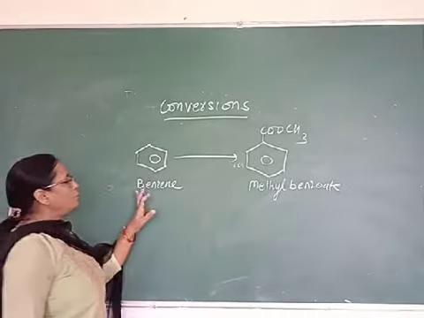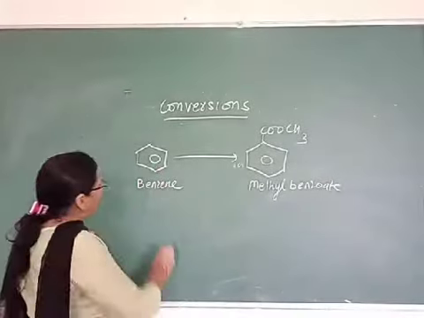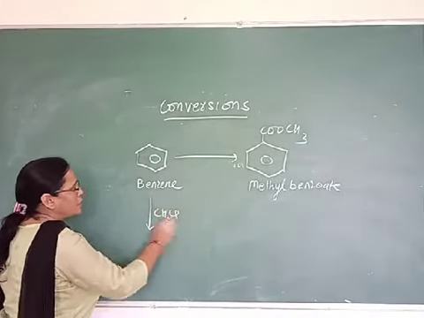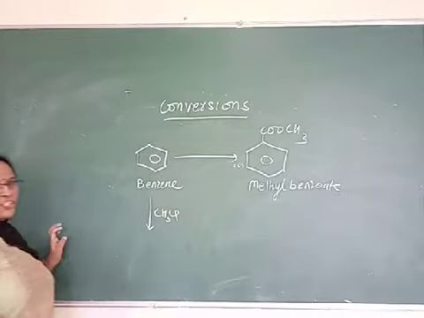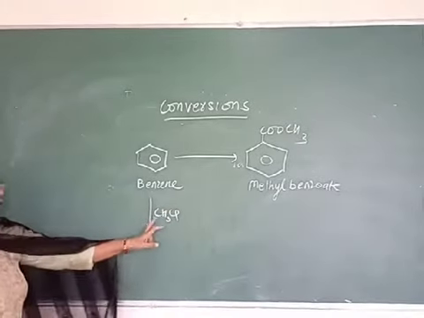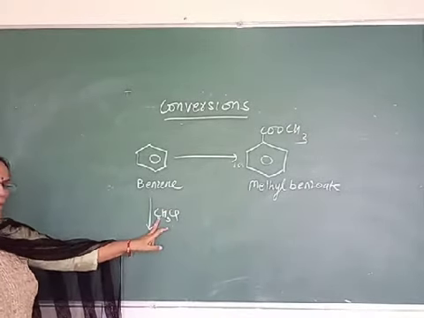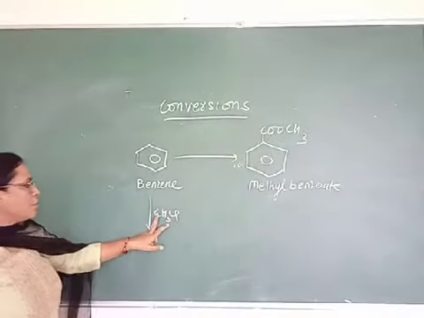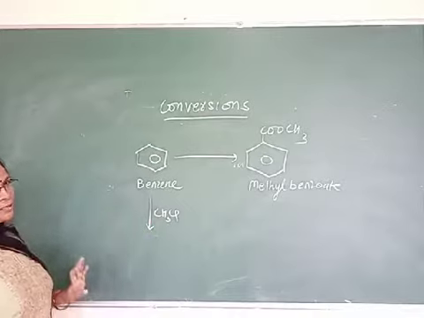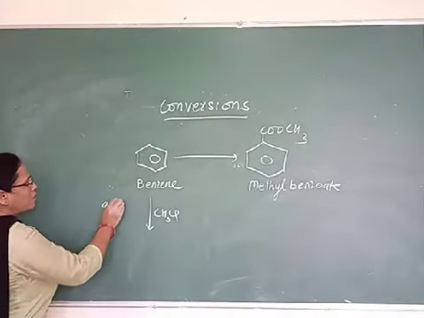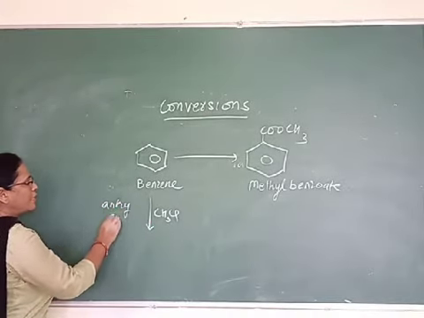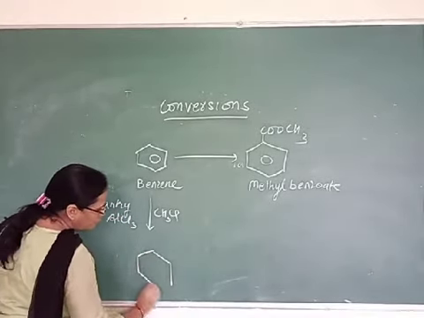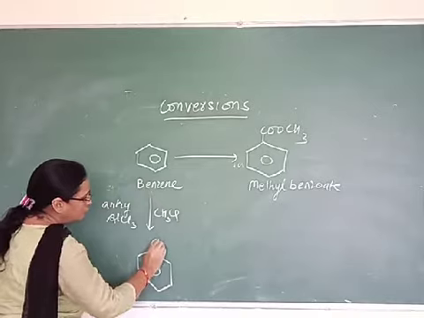First of all, you do the Friedel-Crafts reaction for benzene. Friedel-Crafts reaction is done in the presence of alkyl halide. Since you require only one carbon here for the carboxylic group, you treat it with methyl halide in the presence of anhydrous AlCl3. So you will get here toluene.